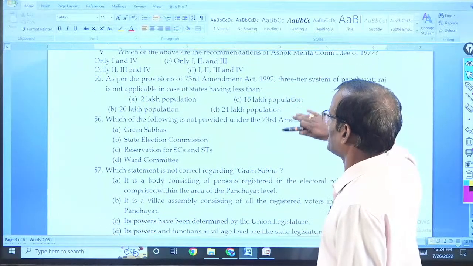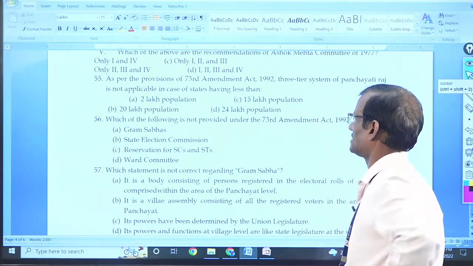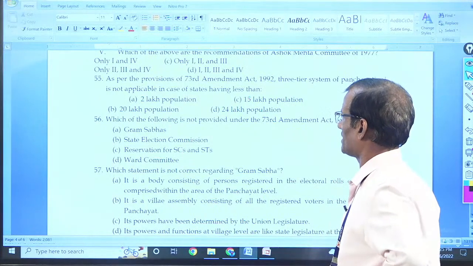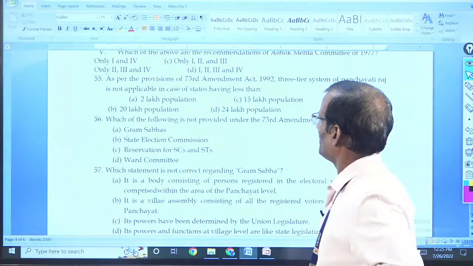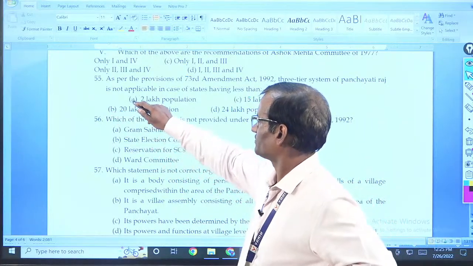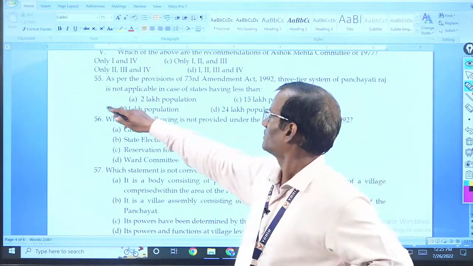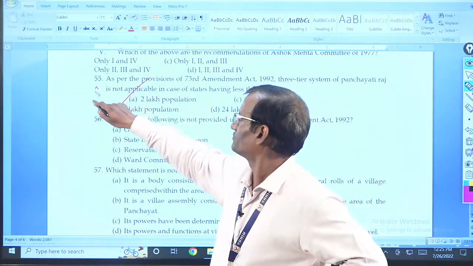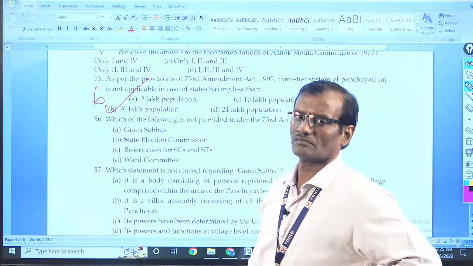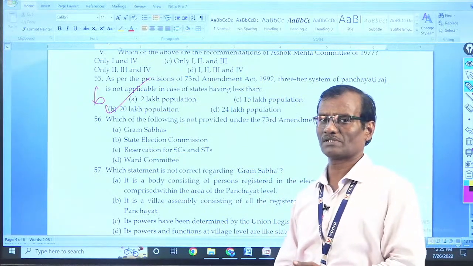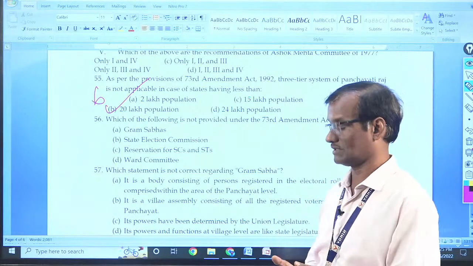As per the provision of 73rd Amendment Act 1992, 3-tier system of Panchayat Raj is not applicable to having less than 20 lakh population. B. They may have 2-tier structure like Grama Panchayat and District Panchayat.